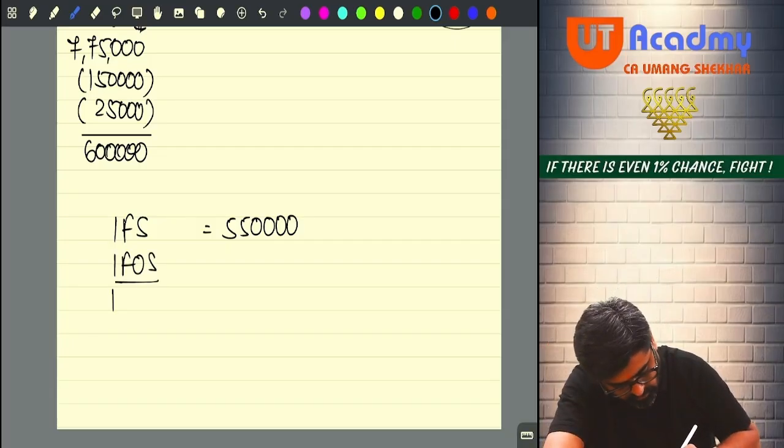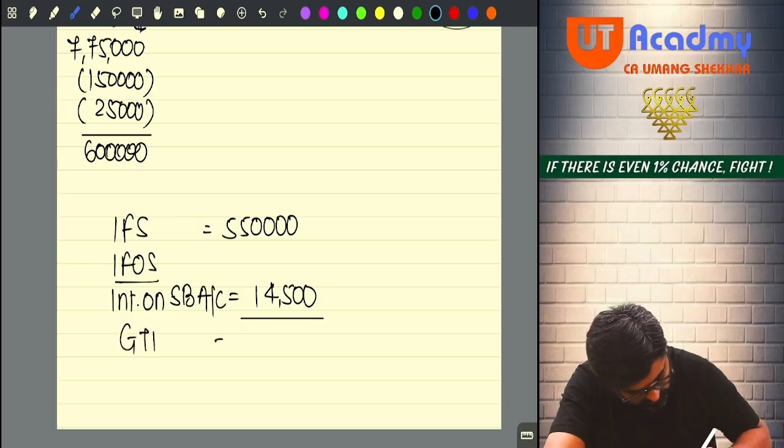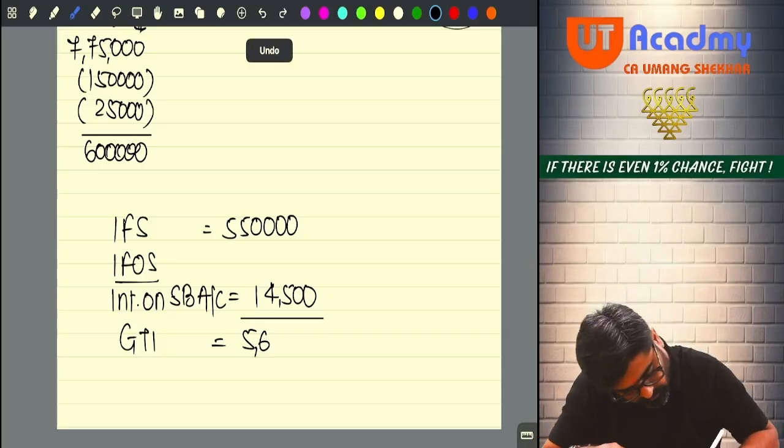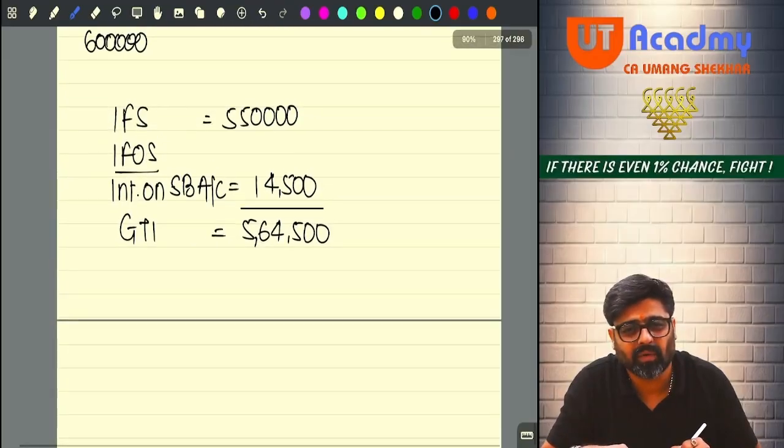In IFOS, interest on savings bank account, that is 14,500. So now you are going to get your GTI, that is 5,64,500. Now this entire GTI is normal GTI only.